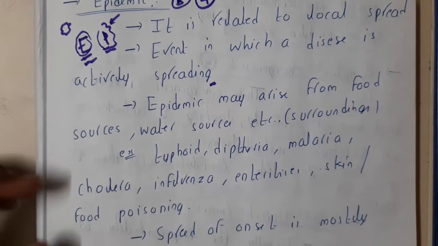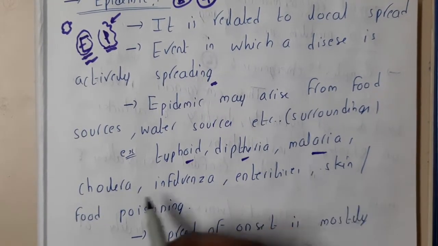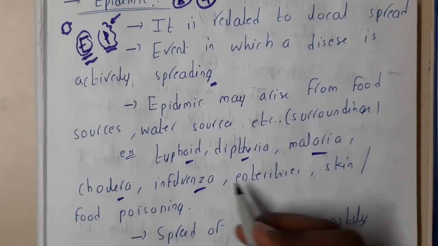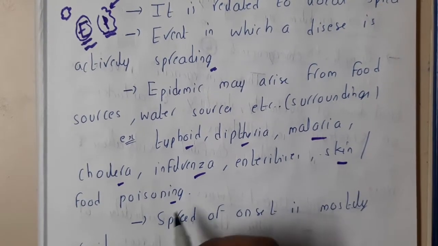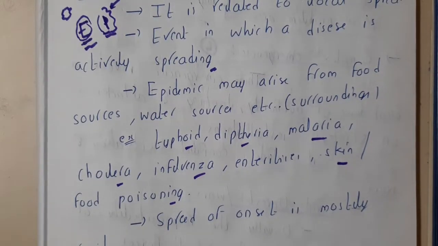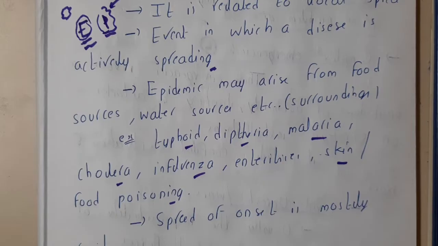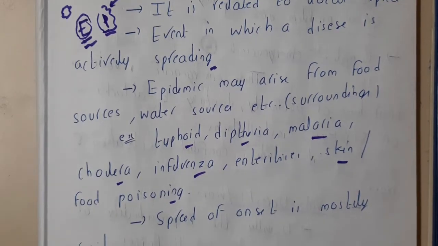The most popular epidemics are typhoid, diphtheria, malaria, cholera, influenza, skin diseases, or food poisoning. So these are a few common things, right? You will sometimes hear in the news that in some particular village or state there are high cholera or high malaria cases. That is nothing but an epidemic.